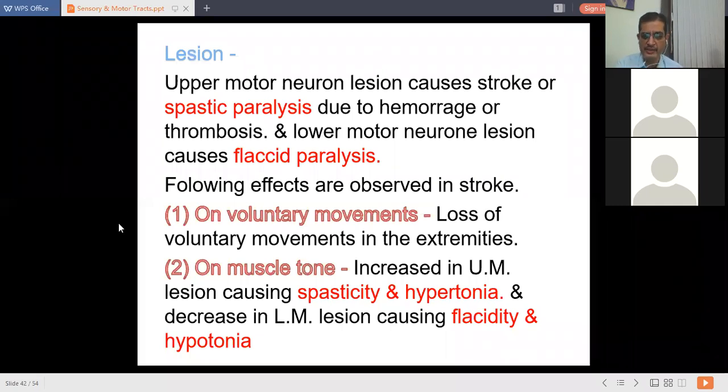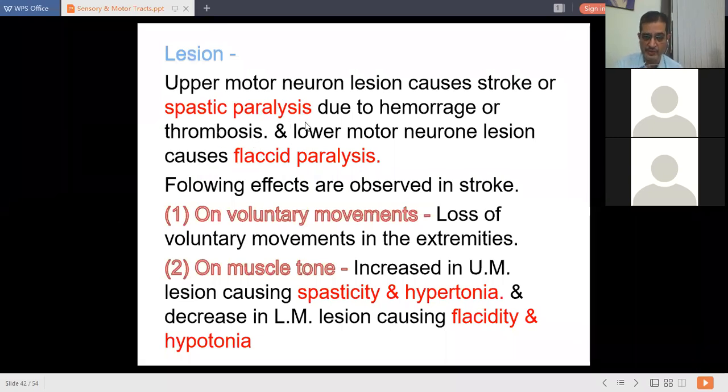is due to either hemorrhage or thrombosis. Hemorrhage is bleeding due to increased blood pressure. Cerebral arteries get burst, and that is called hemorrhage. Thrombosis is an obstruction to the arteries. So this causes spastic paralysis.